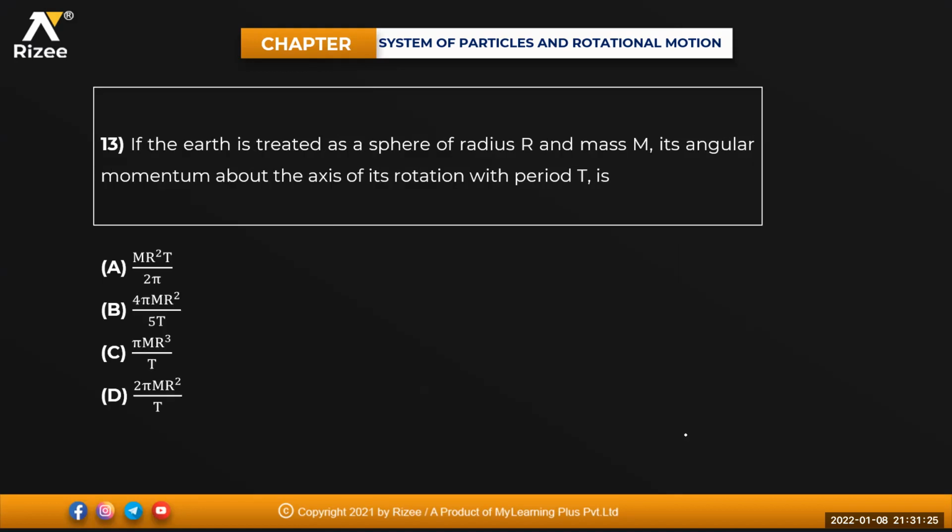Next one. If the Earth is treated as a sphere of radius r and mass capital M, its angular momentum about the axis of rotation will be equal to how much? Now for a solid sphere, you know the moment of inertia, beta? 2 by 5 mr square. Angular momentum about the axis is being asked in terms of time period. Angular momentum is L equal to I into omega, isn't it?